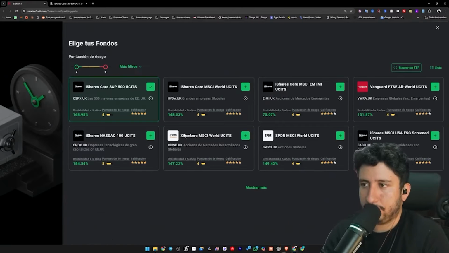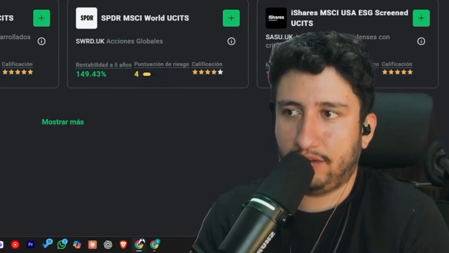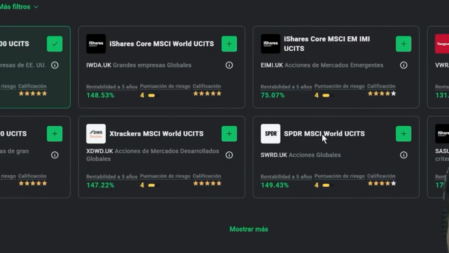So first over here we have the S&P 500. Let's choose this one specifically. And over here we have one that focuses on large global companies. So what happens here is that we need to look into the matter that, look, here we have this one and over here we have this other one that can practically be the same.